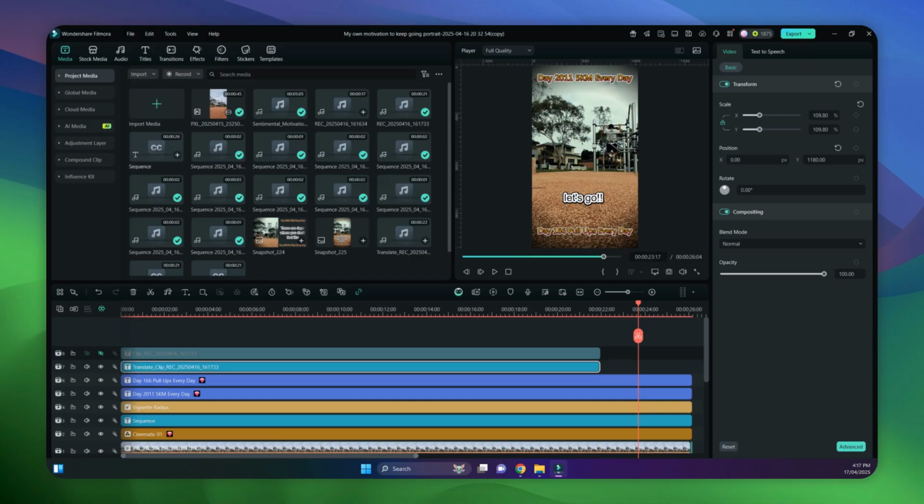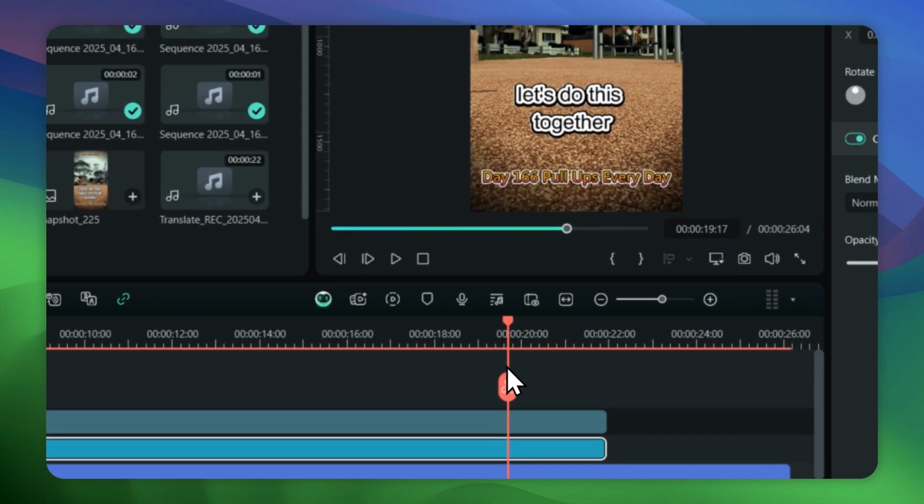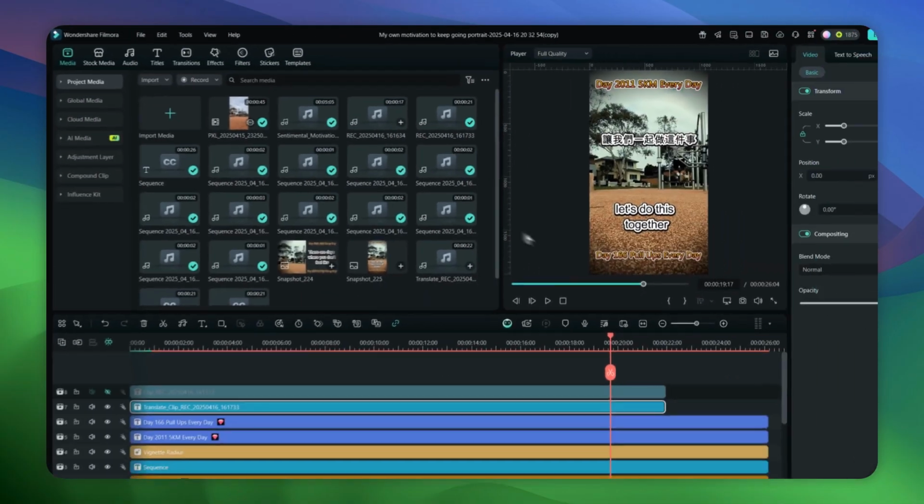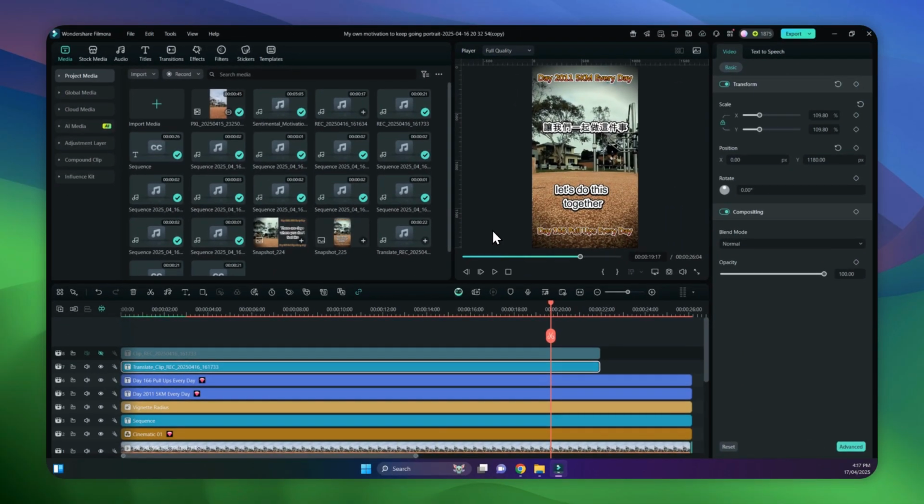So what did you guys think? Was the translation correct? So all these translations, were they correct? Let me know in the comments. So that's how you use this tool to do the text to or speech to text translation.